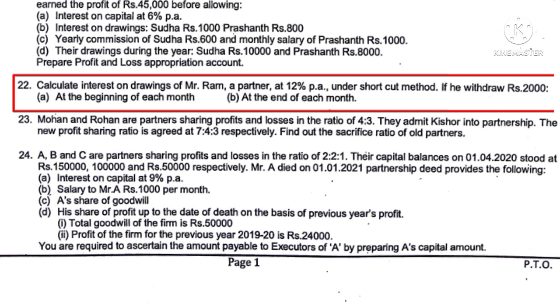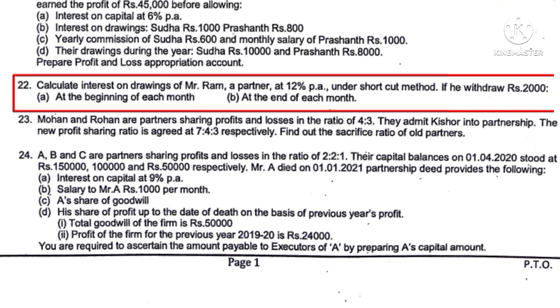Question number 22 is on interest on drawings, calculation of the interest on drawings under shortcut method. So here Ram is a partner and he has drawn rupees 2,000 every month, and the rate of interest is 12%, and 2 conditions are given. Condition number A is if he withdrew the amount at the beginning of each month, what would be the interest, and condition number B is if he withdraw rupees 2,000 at the end of each month, what would be the interest we have to calculate.